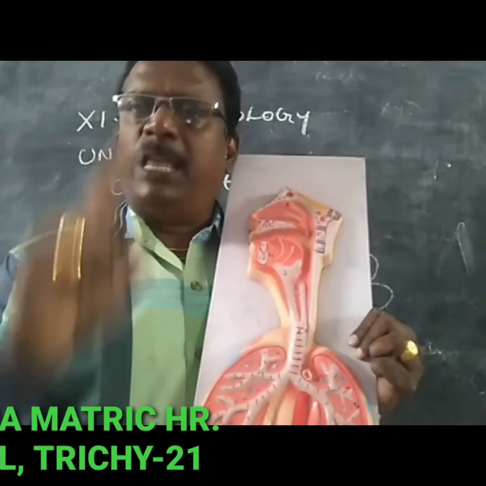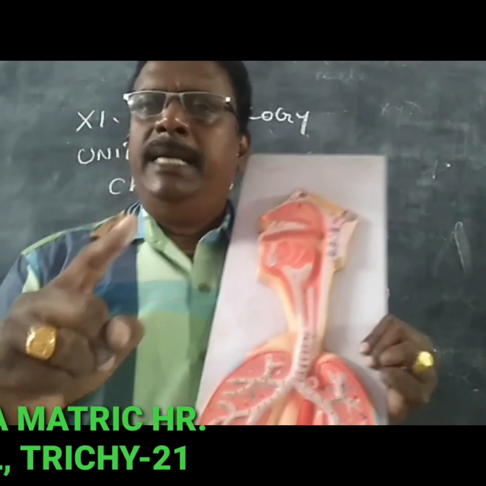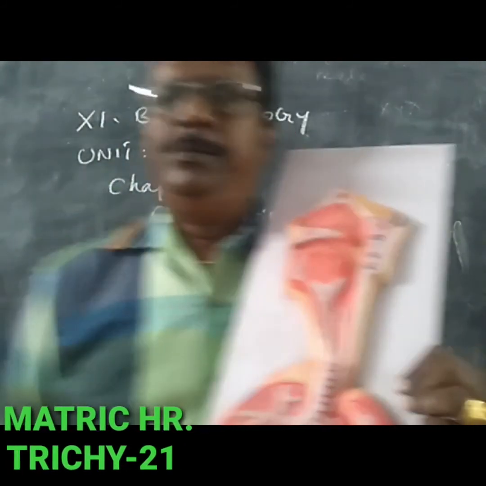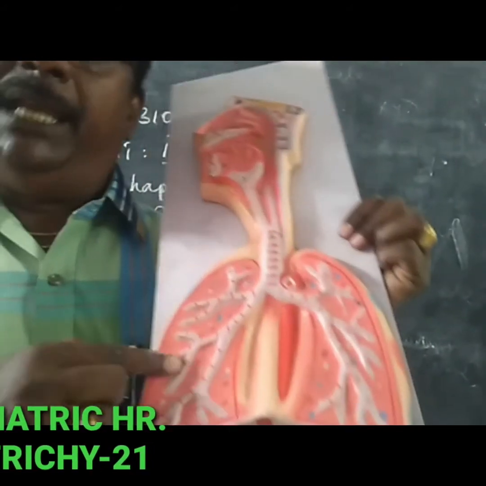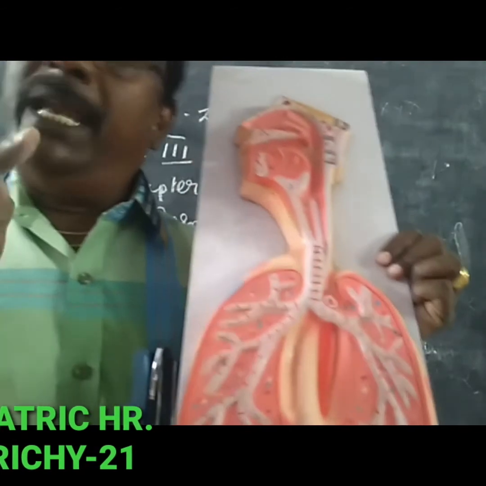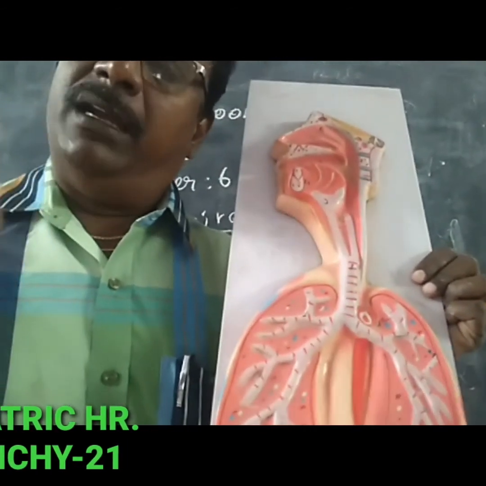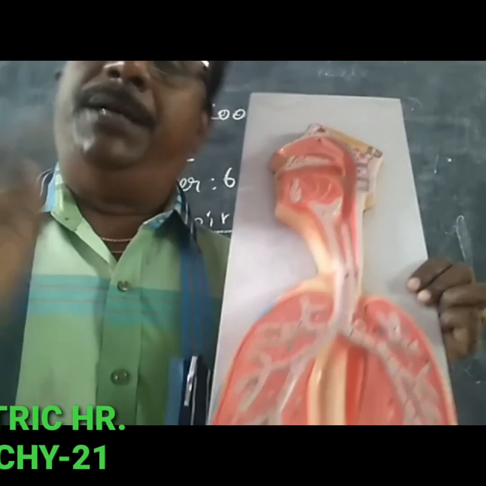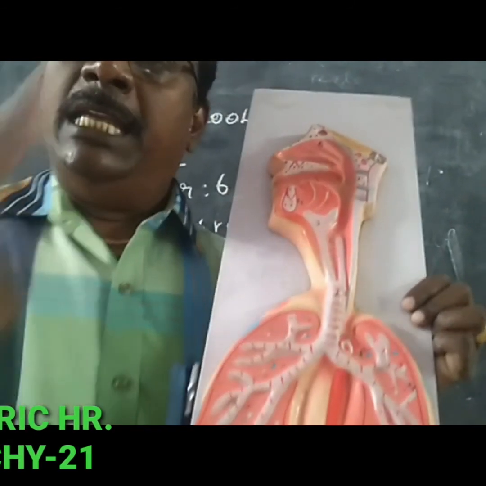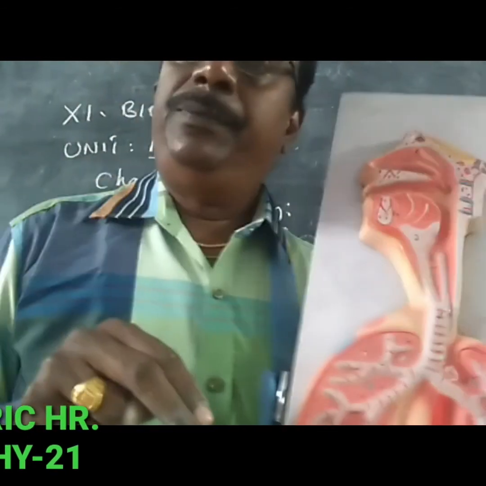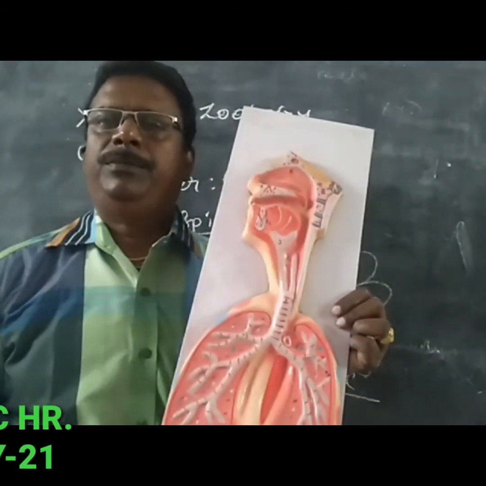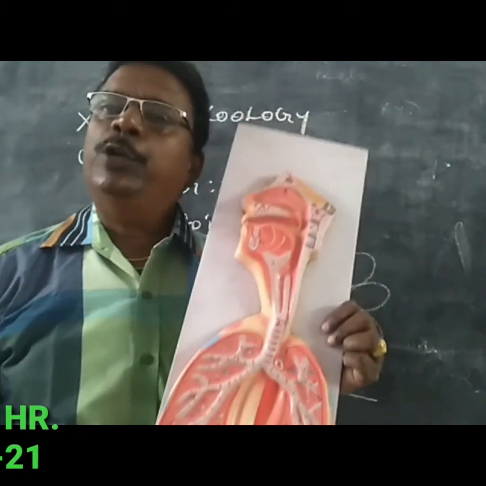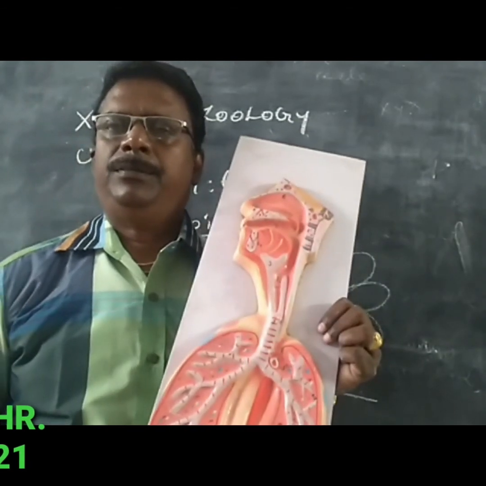Each lobe is surrounded by a double membrane. The membrane is called the pleural membrane, otherwise called the pleura. Between the two membranes, pleural fluid is present.